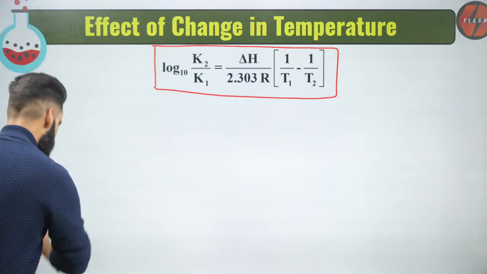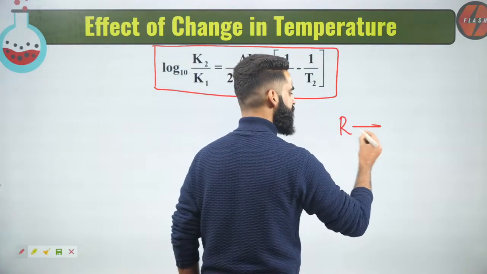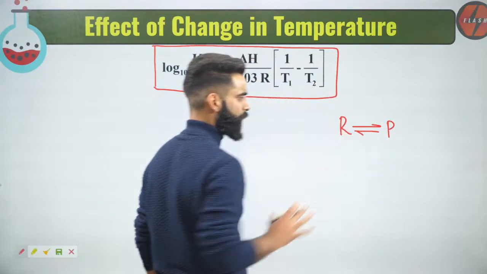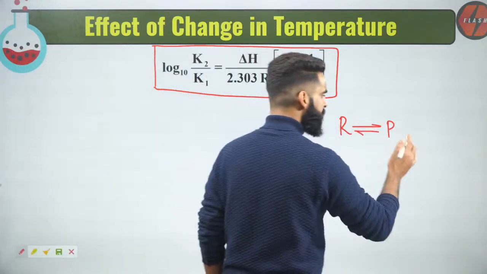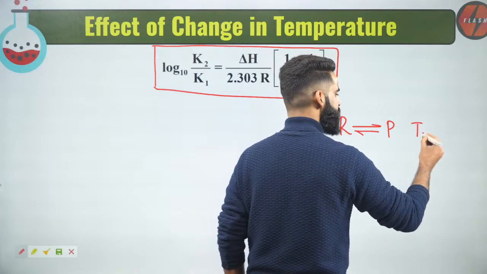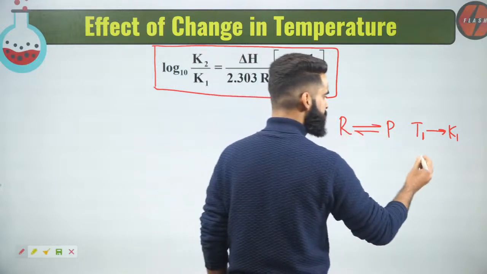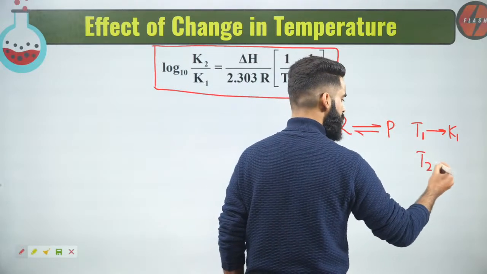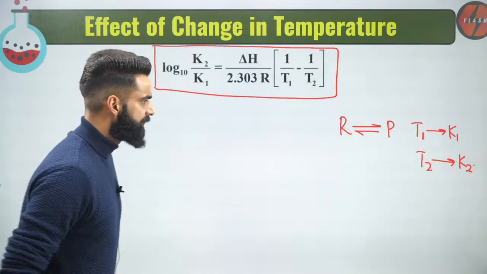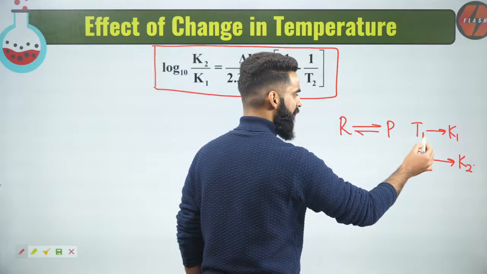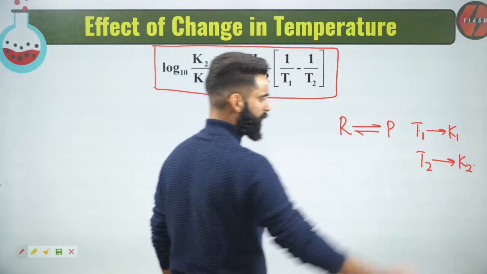For example, I have a reaction with reactant in equilibrium with product. Let's say this is one general reaction. When the temperature of the reaction is T1, its equilibrium constant is K1. Now I'm changing the temperature from T1 to T2 and its equilibrium constant changes from K1 to K2. T1 is the initial temperature at which the equilibrium constant was K1. T2 is the final temperature at which the equilibrium constant is K2.